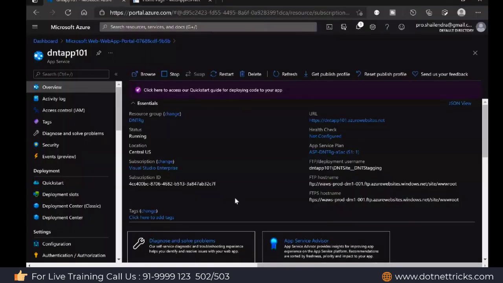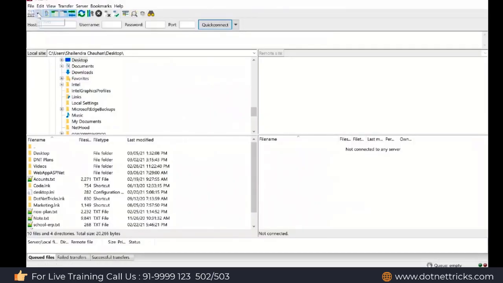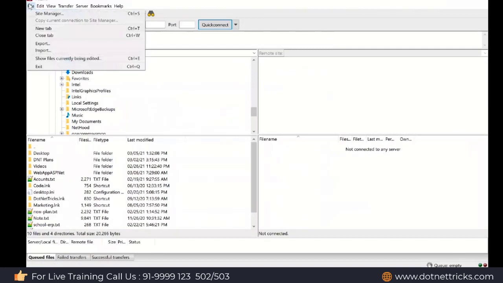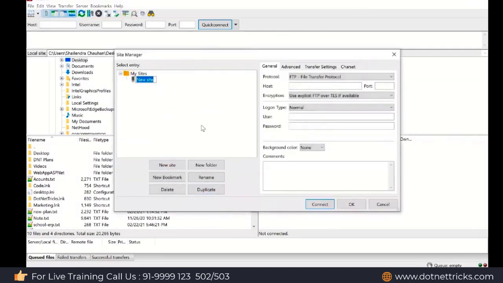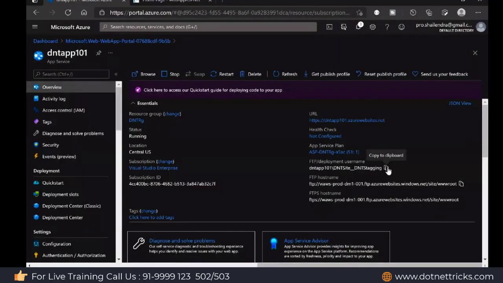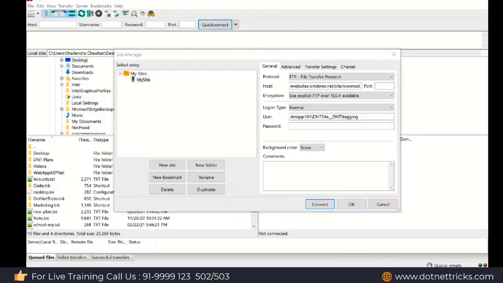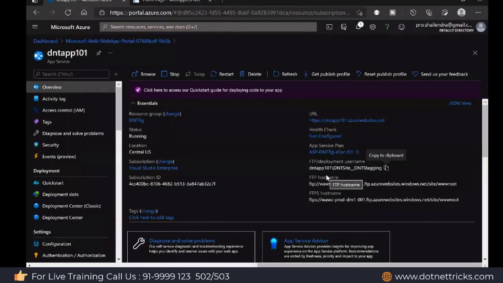How many people use FTP? With this FTP option, let me copy the FTP host detail. There's an option here to create a site, the site manager, and here I can create a new site. Let's say its name is my site. Define the host, username and password. Let me go for the username. This is the username here, and the password we need to get.